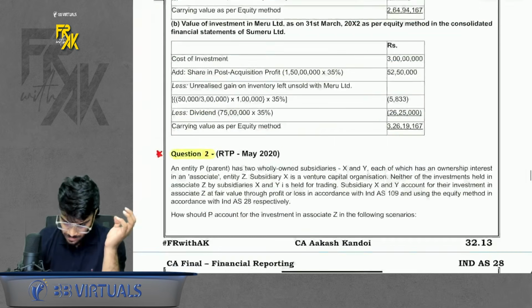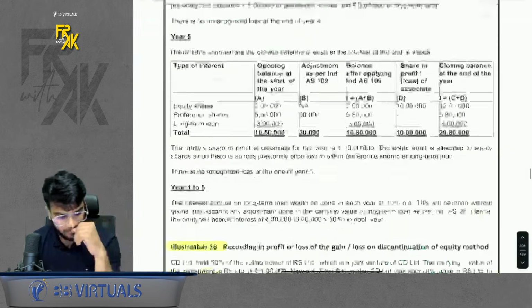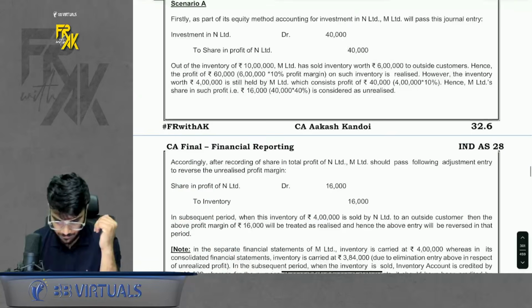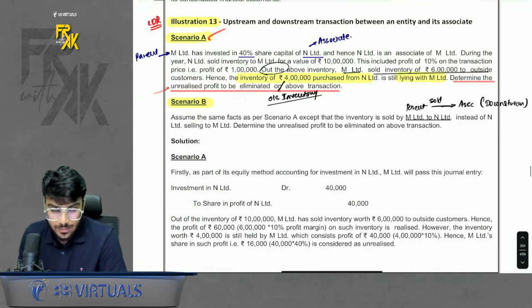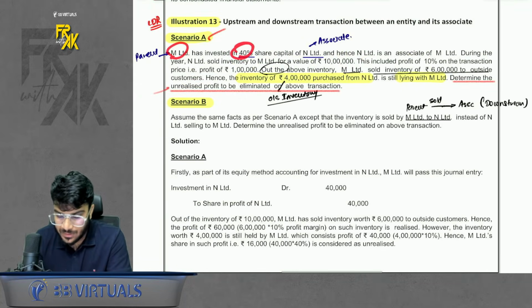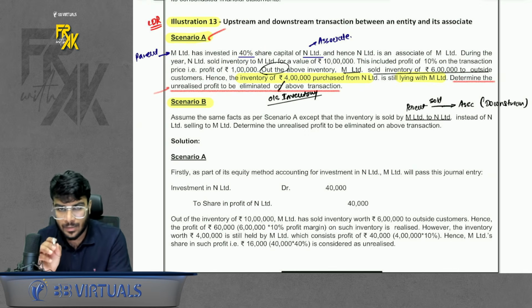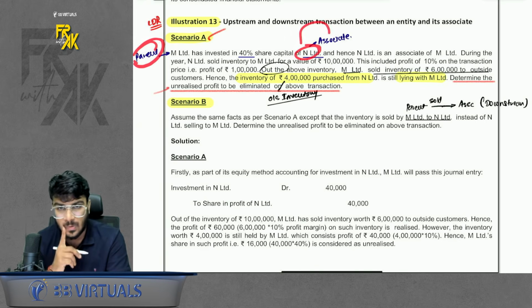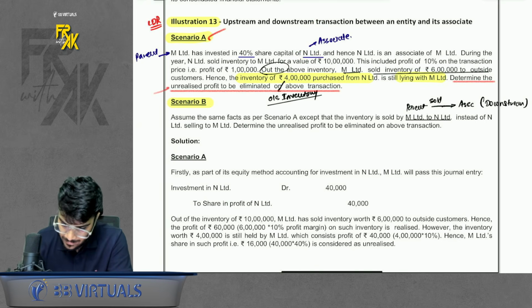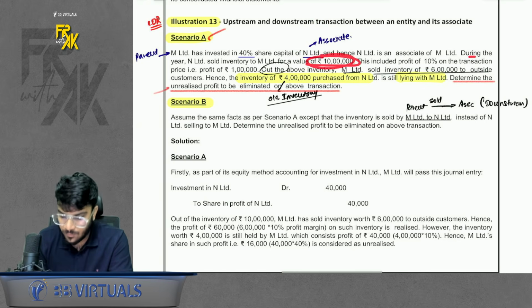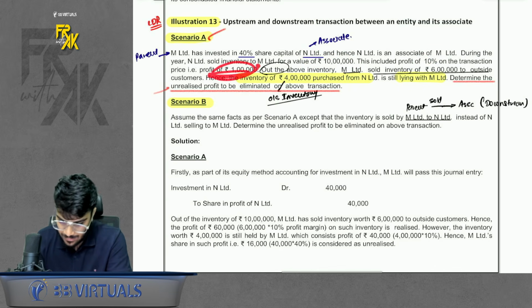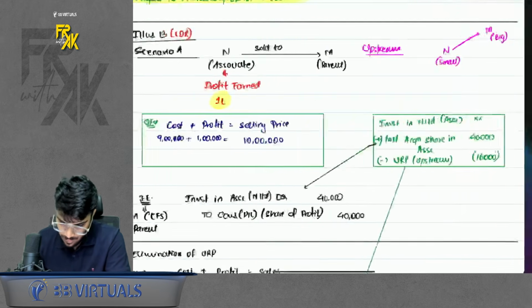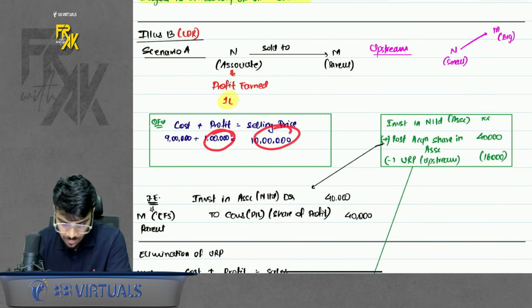Now, first scenario number 1. If you see illustration number 13, wait, I will open illustration number 13. What is given here? It says M has invested 40% in N. So M becomes the parent, N becomes the associate. Now they are telling that they have sold goods worth 10 lakhs at a profit of 10%, that is, profit is 1 lakh. So 10 lakhs is the sale price, and with profit of 1 lakh, cost is 9 lakhs.